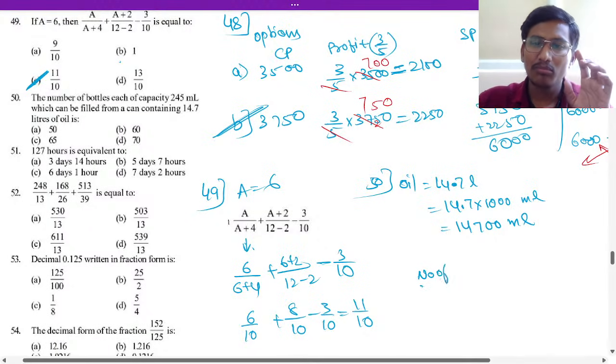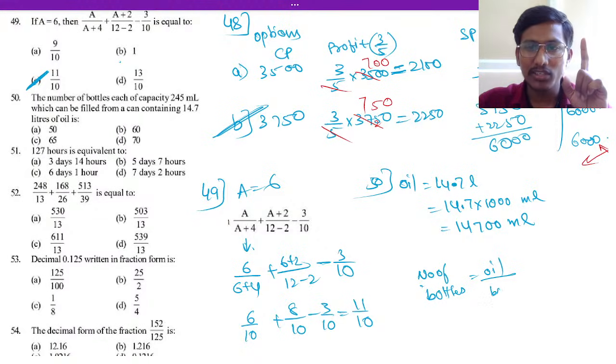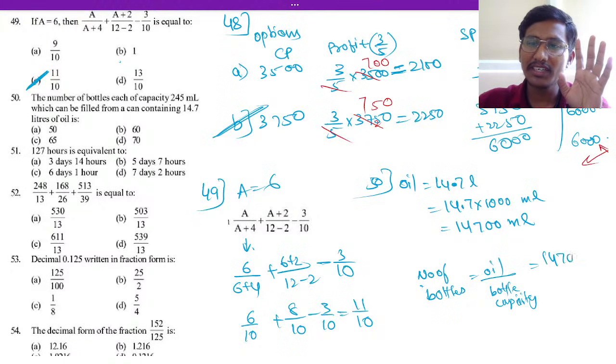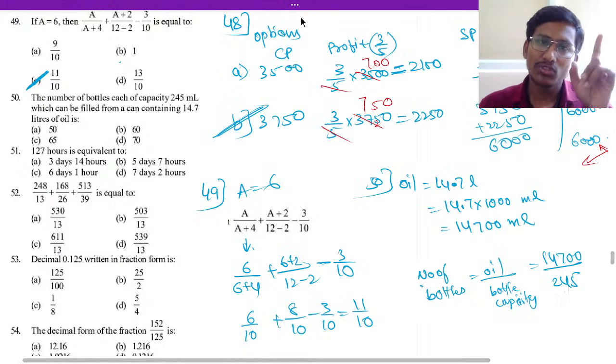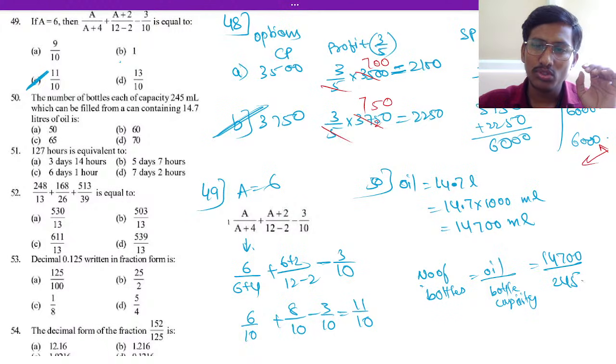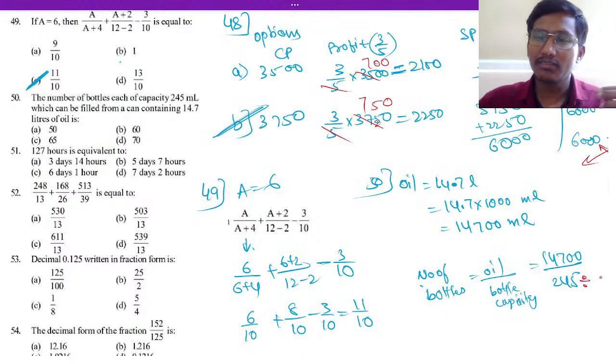So in that we have to make number of bottles. Number of bottles will be oil divided by bottle capacity. So what is the bottle capacity? Oil is 14,700 ml divided by 1 bottle capacity is 245 ml. Both should be in ml, same unit. So now let us divide it. So if you divide by 245, it will be divisible by 5, right?